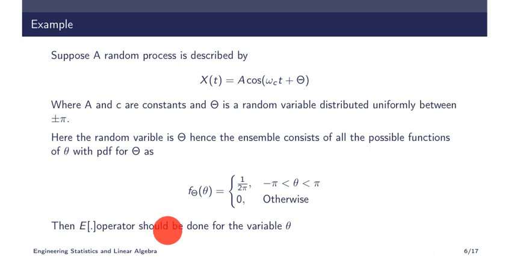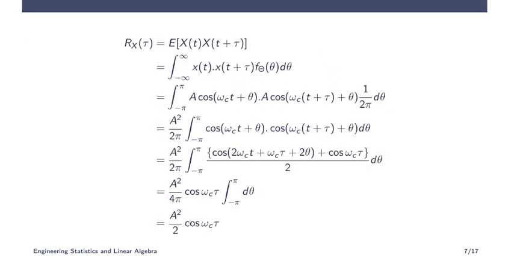The expectation operator should be applied over this variable. When we do the expectation, that is the ensemble average, we have to use this function, because only theta is the random variable, nothing else. So Rx of tau using the ensemble average technique will be the expectation of x of t into x of t plus tau.